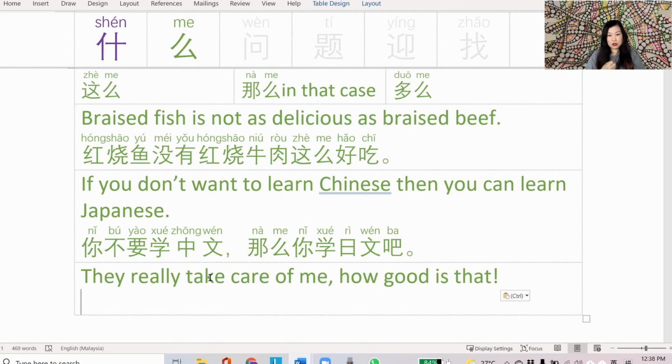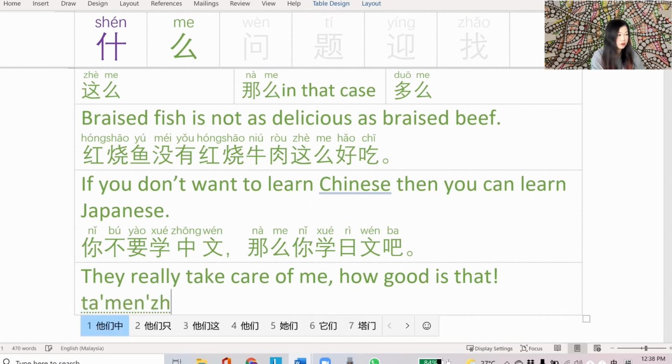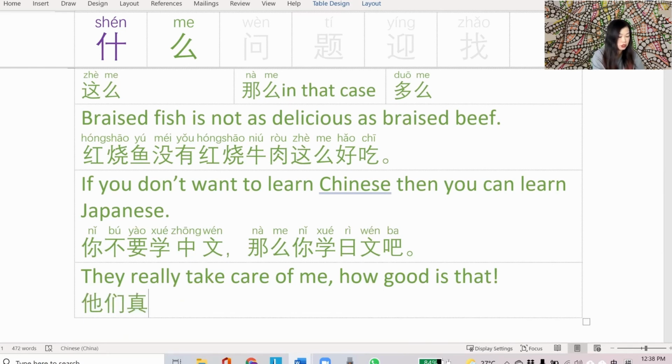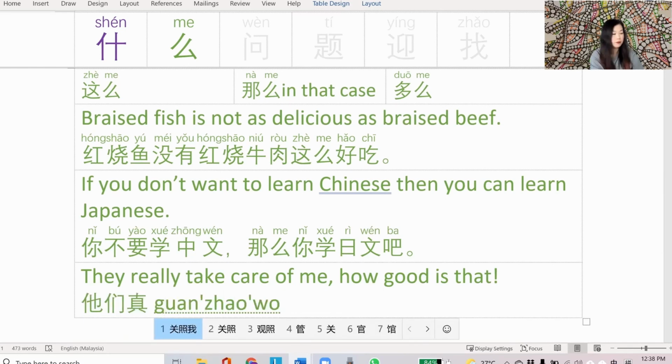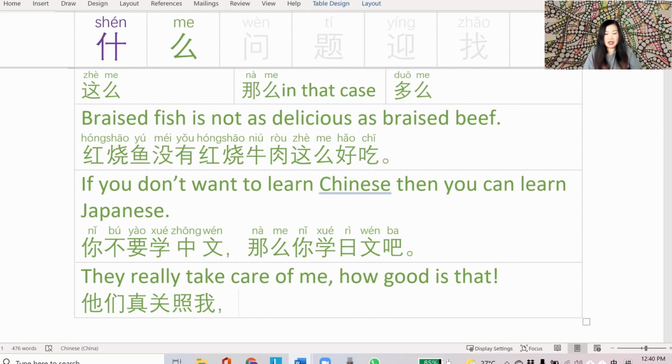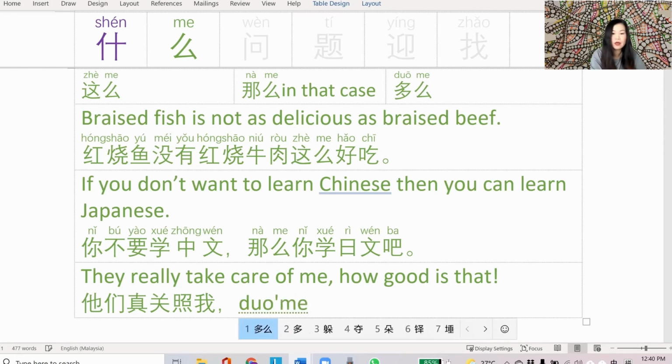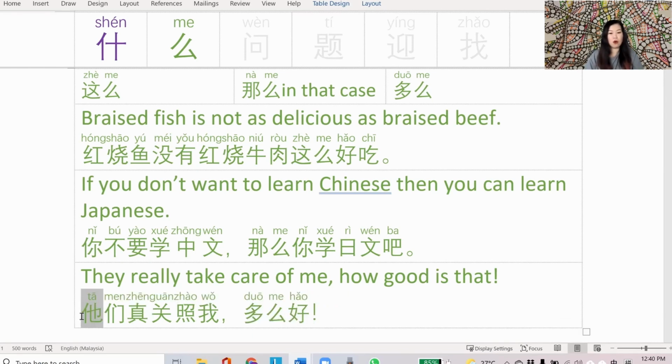Here's the third sentence. In this sentence, I'm expressing a feeling about someone really taking care of me. How good is that? 他们真关照我. 关照 is to look after, which we covered about 3 episodes back. If you can't remember, have a look in the description below for a link for 关照. 他们真关照我. And I want to express how great that is. I can use 多么好. 他们真关照我。多么好. So 多么 is an expression of how. But it's not to say how much.